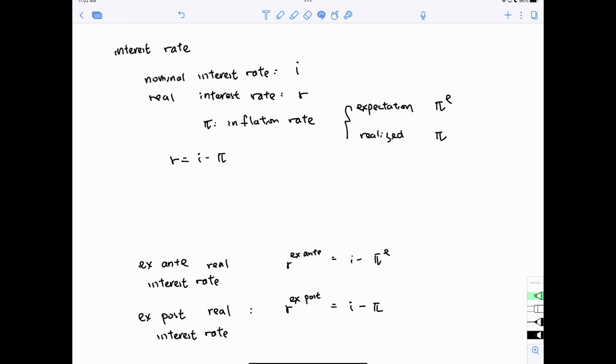When people are making decisions about whether or not they want to invest in a certain type of asset, when they are thinking about the returns, they are thinking about the real interest rate before the inflation rate is realized. Therefore, the interest rate that we use for making the investment decision is the ex ante real interest rate. And the actual return that we are going to get for our investment or for holding an asset is the ex post real interest rate. So this is the discussion I want to have related to interest rate. And this is the end for today's lecture.